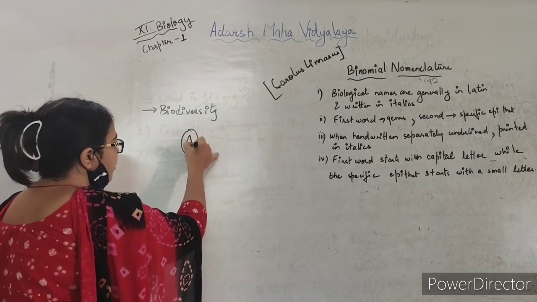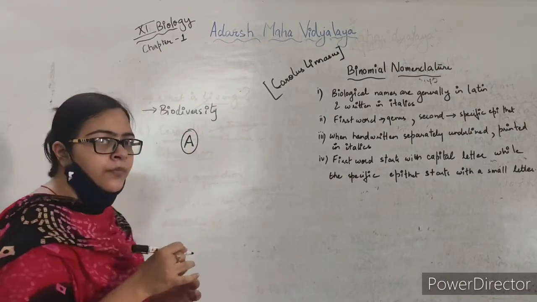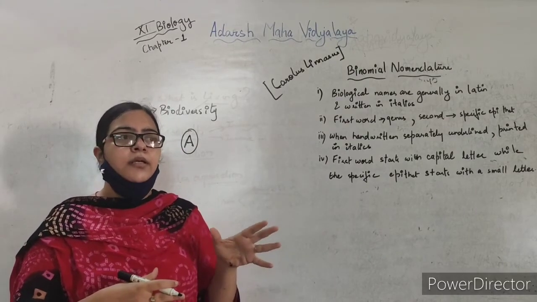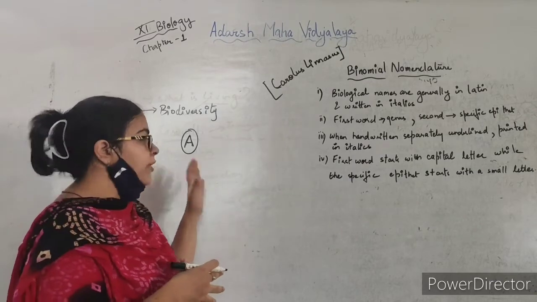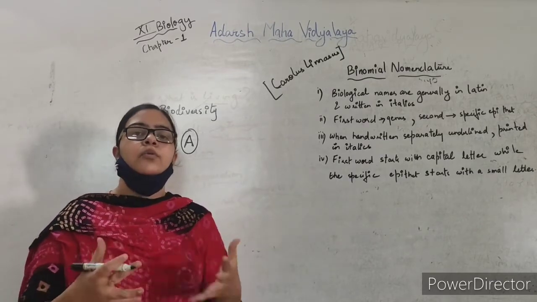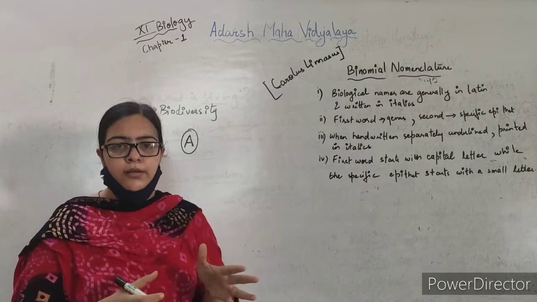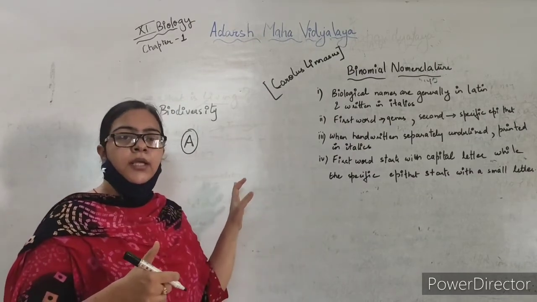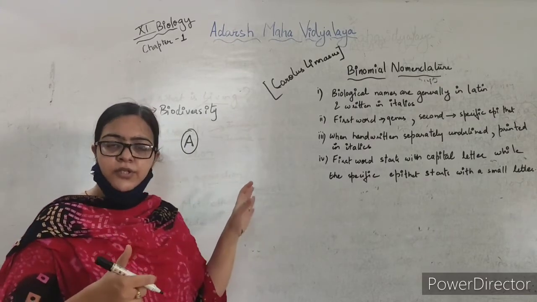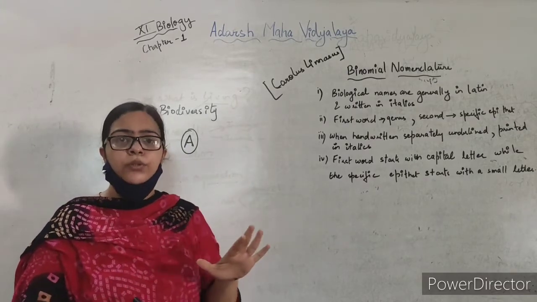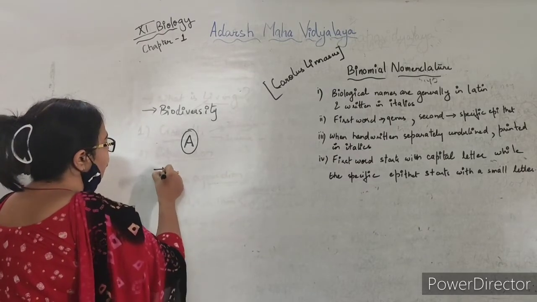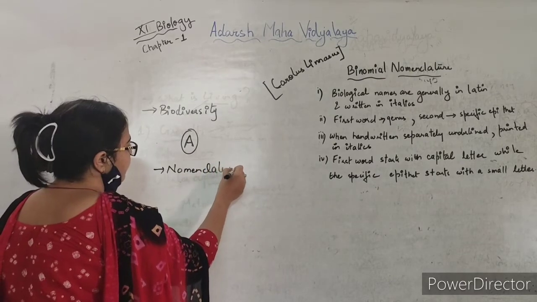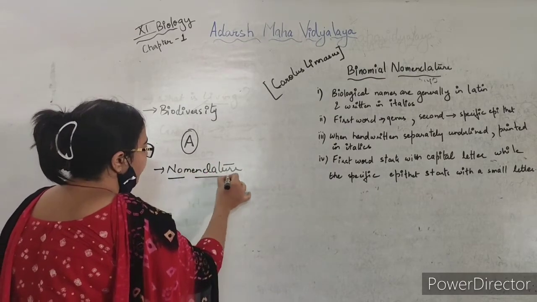It is very important to name this organism by a specific means, so that when we take the name of that organism, you and I are both visualizing the same organism. Naming an organism by a specific procedure which is the same all over the world is called nomenclature.